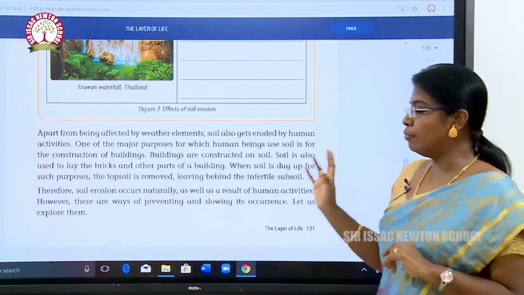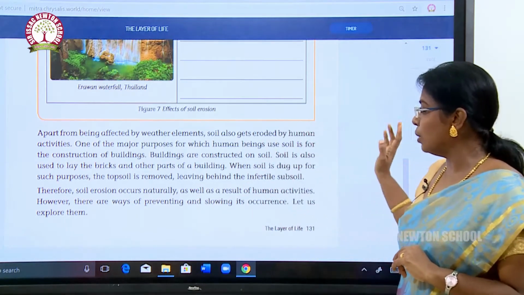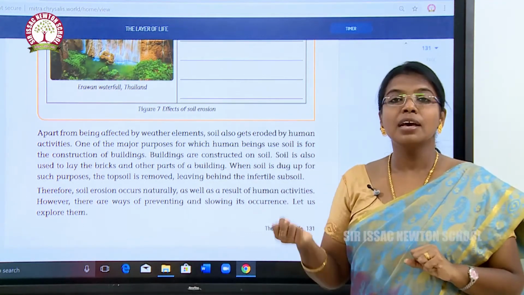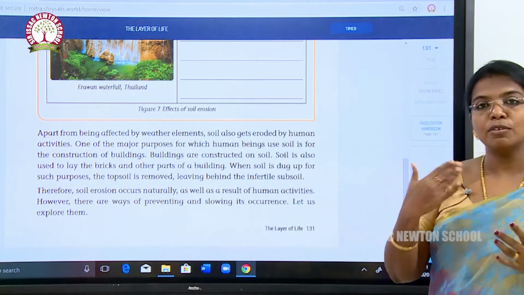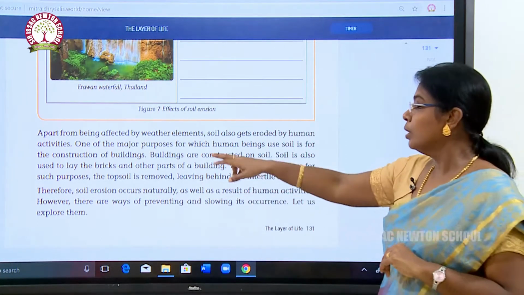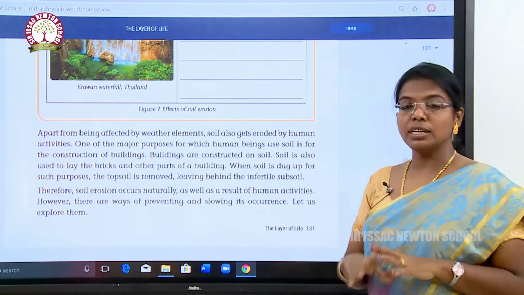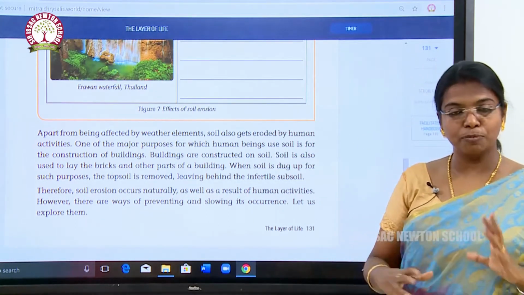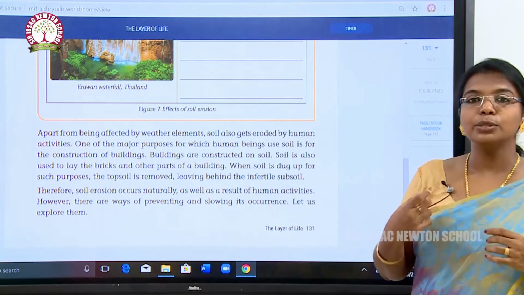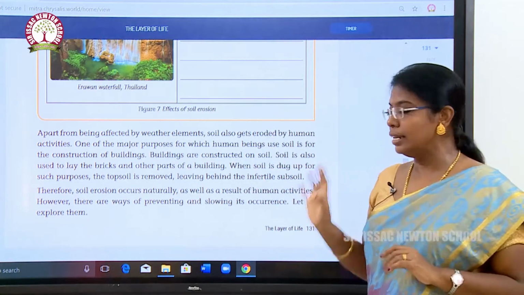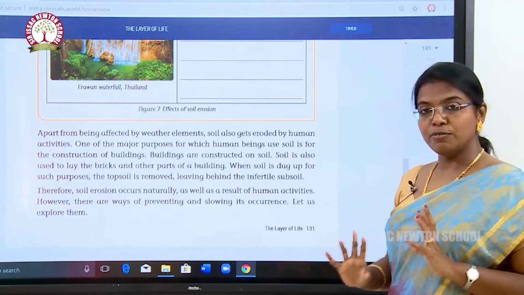Apart from being affected by weather elements, soil also gets eroded by human activities. Not only natural calamities, but humans also cause soil erosion. One of the major purposes for which human beings use soil is the construction of buildings. We take the sand and use it, and buildings are constructed on soil. Soil is also used to make bricks and other parts of the building.